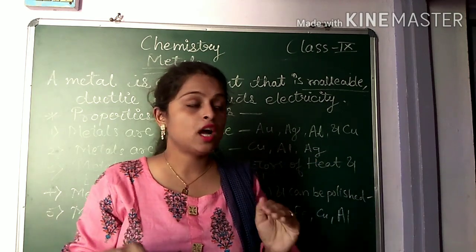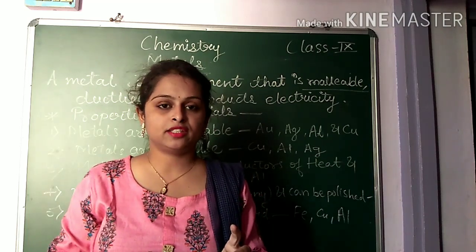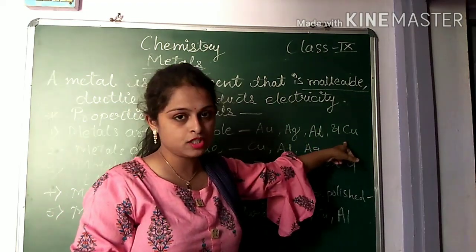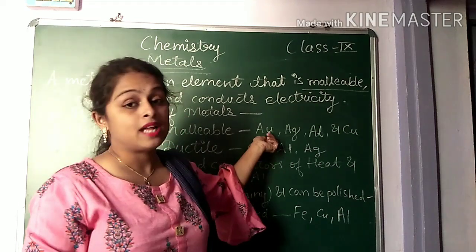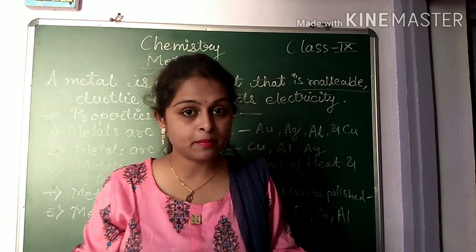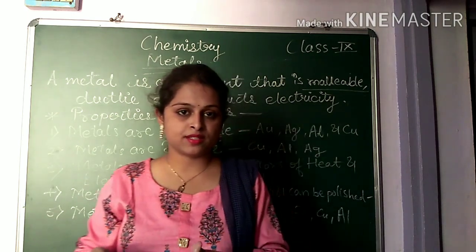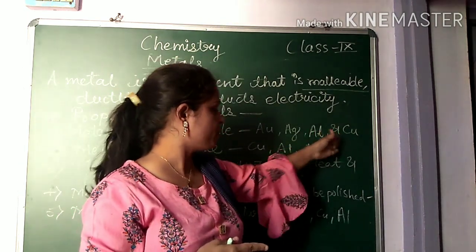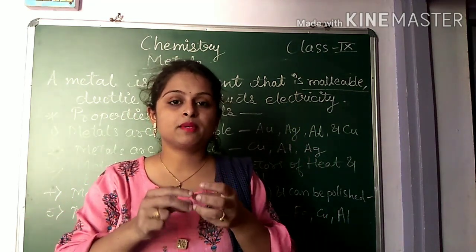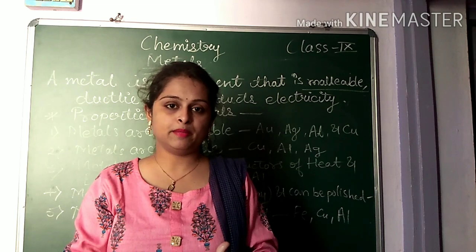Is it clear? Now, there are some elements which have very good malleability characteristics, like gold, silver, aluminium and copper. Understood? Silver we use, it is malleable, and due to its malleability, it is used for decorating sweets. Even gold is converted into thin sheet. Gold को हम कैसे भी मरोड़ सकते हैं, कैसे भी, it has very high malleability.